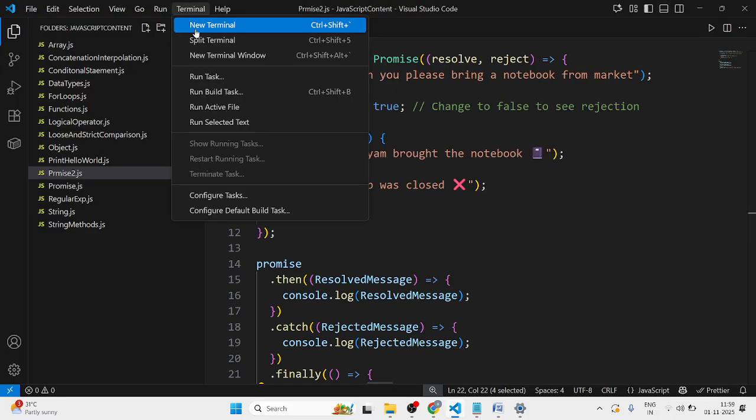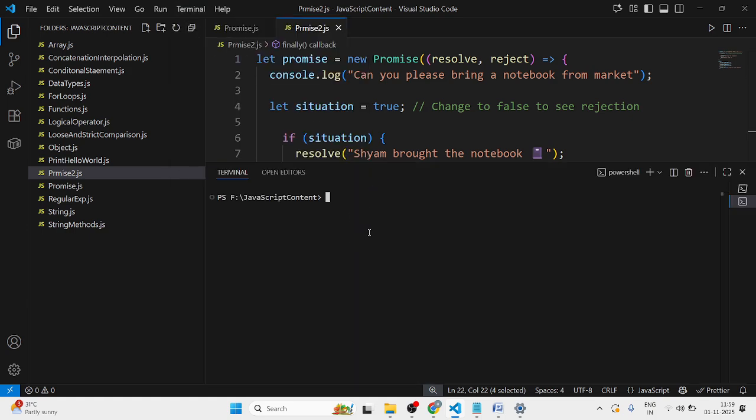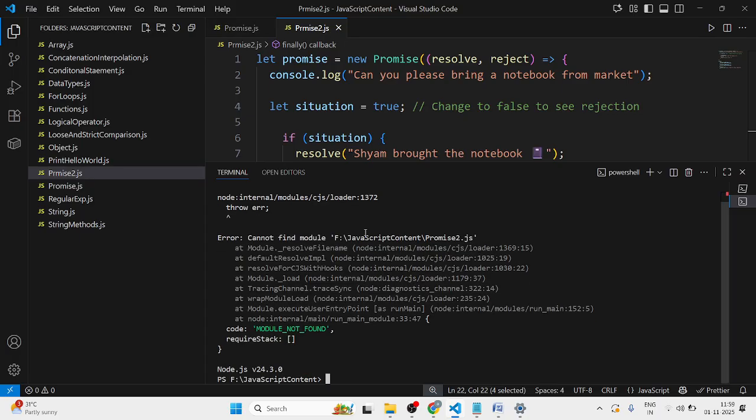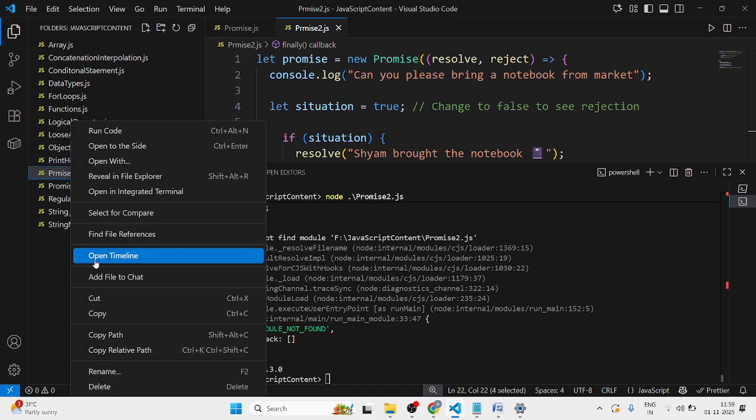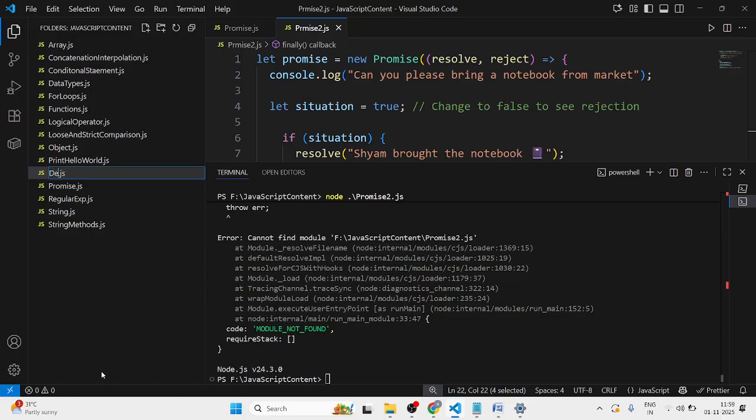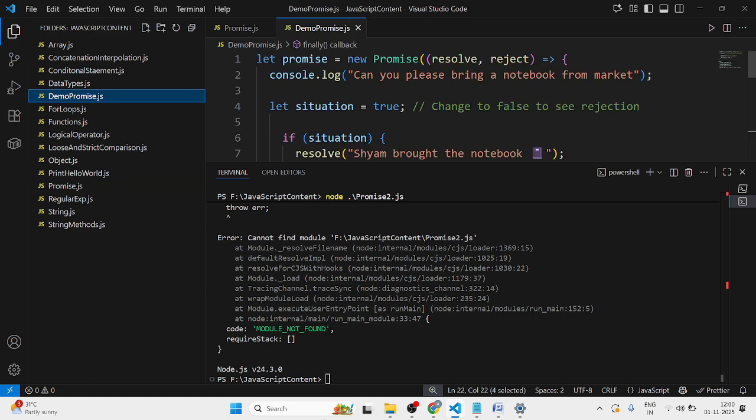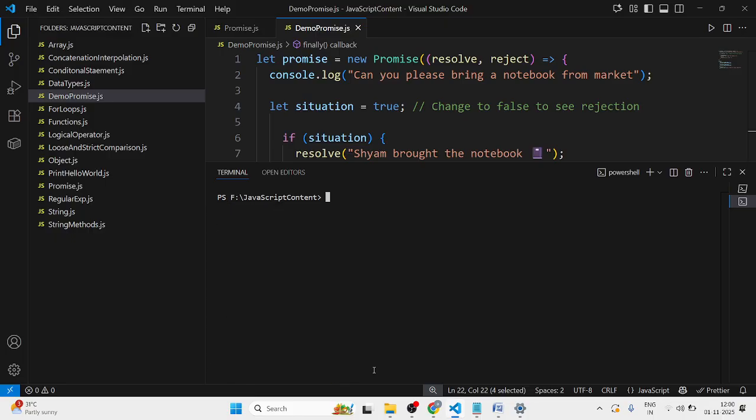We can run it via a terminal. So now I'll execute node promise, this is my file name. I think I have made a spelling mistake over here. It's demo promise. So now I'll clear the terminal and run node demo promise.